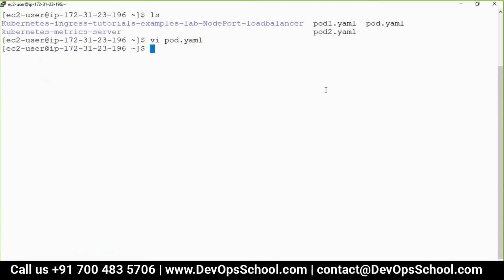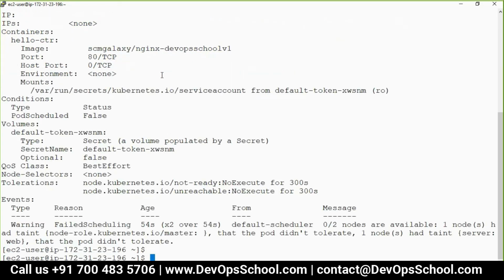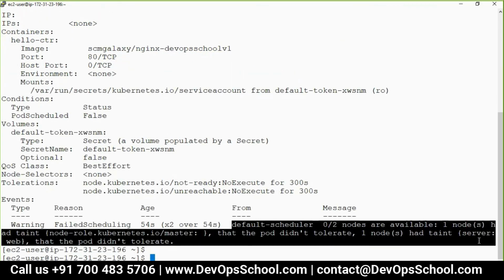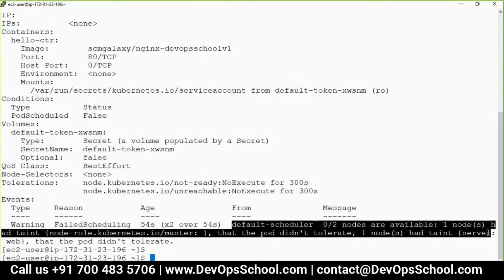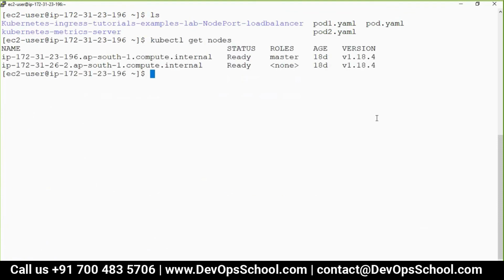I think troubleshooting is a part of the session, so let's understand this. Describe, all the commands you know. Describe node, pod. First the pod. Why is it pending? If I see, it says there are no nodes available which can tolerate this. How come there is no node available? I saw that there were two nodes available. Get nodes, out of which one is the worker. So why is it not accepting the work? I'm very shocked, very surprised.